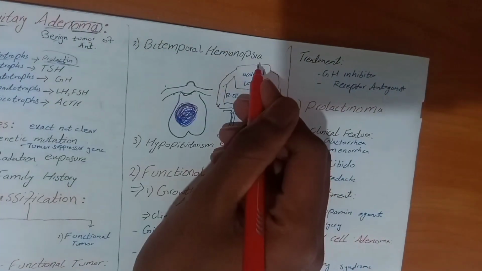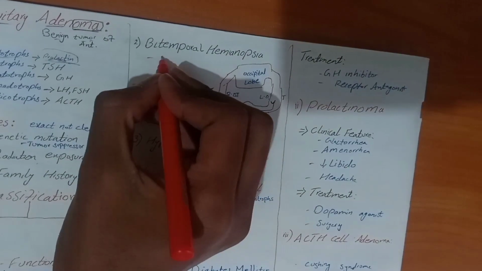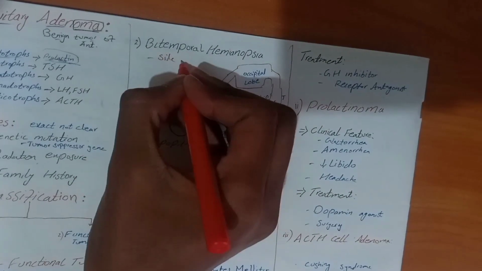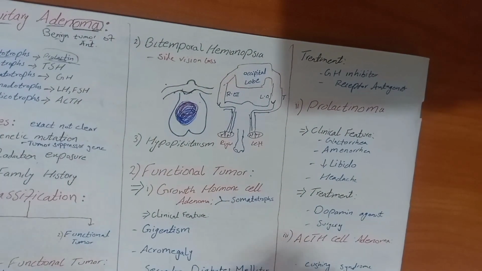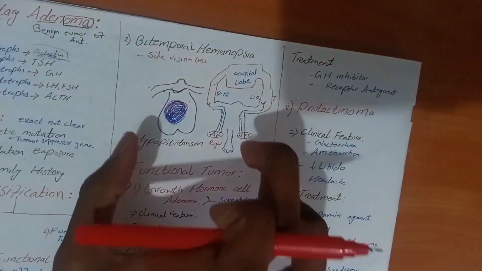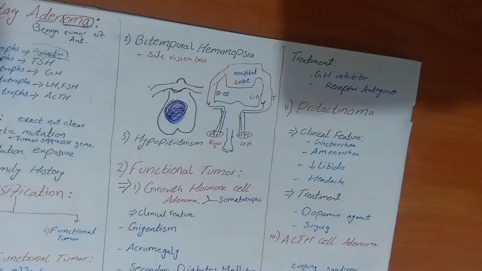This is bitemporal hemianopia. What is bitemporal hemianopia? This is side vision loss, temporal field vision loss. Bitemporal hemianopia is when the patient presents with temporal side vision loss. How?